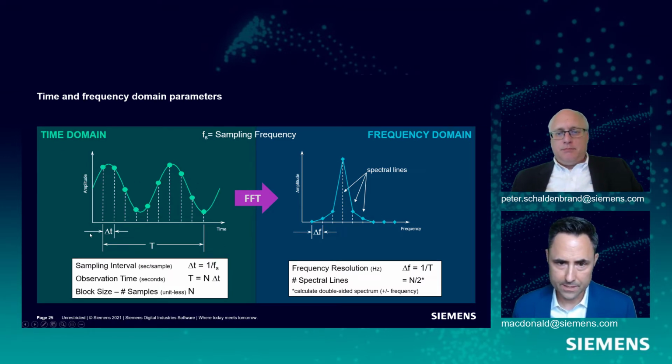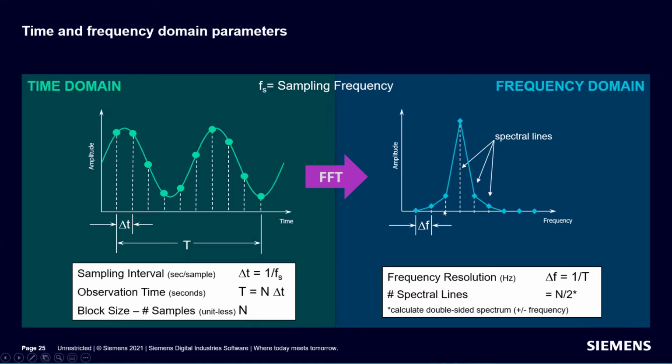We talked about this time domain sampling ends up in a frequency domain spectrum. This delta F, or how many hertz between all of our spectral lines, this is our frequency resolution. And we can see down here, this is 1 over this capital T.